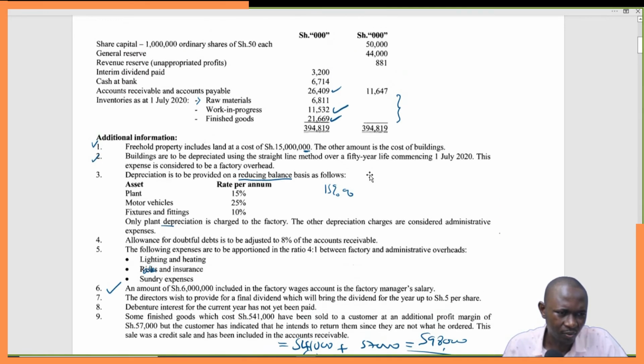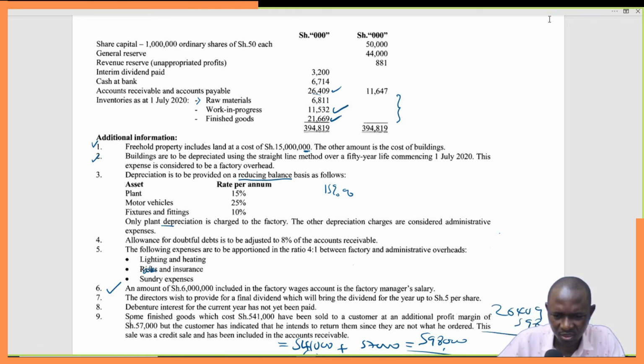So our debtors will reduce by, so what are we talking about? Accounts receivable 26,409 minus 598. That gives us 25,811. You see, we have taken this 26,409, value of the debtors, minus this which the debtor wants to return.